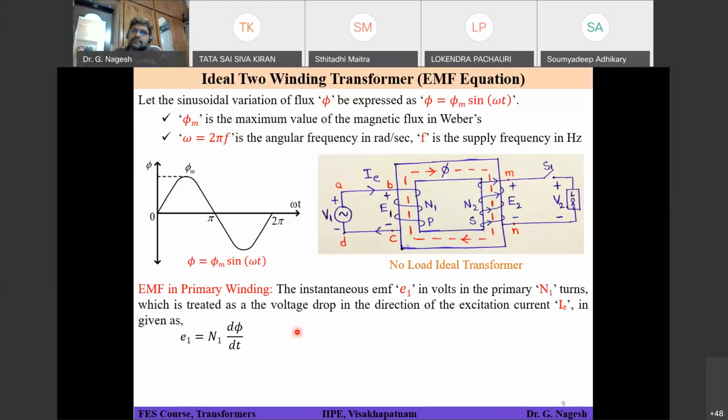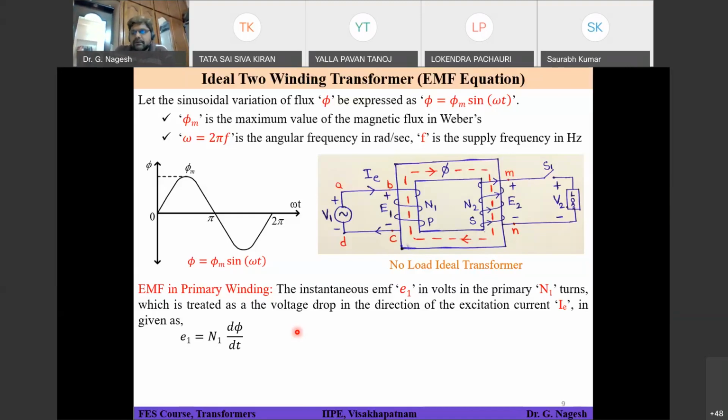Expression means in time domain function I want. N1 phi m omega cos omega t.